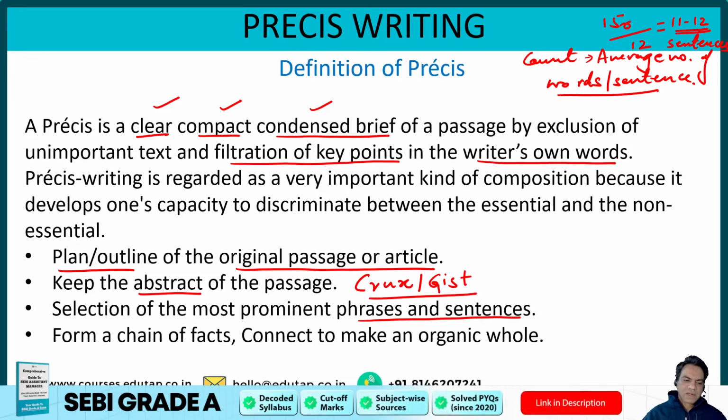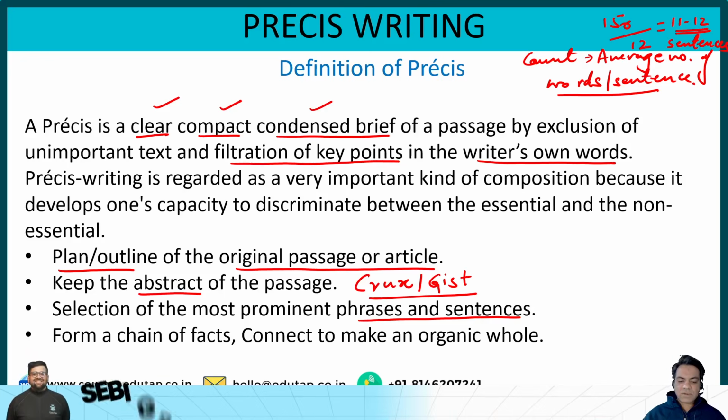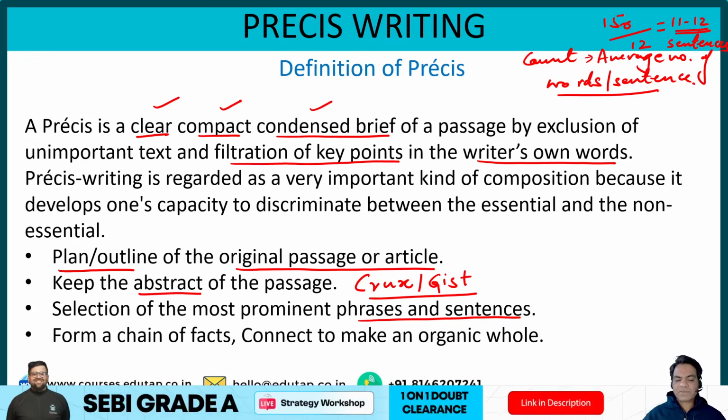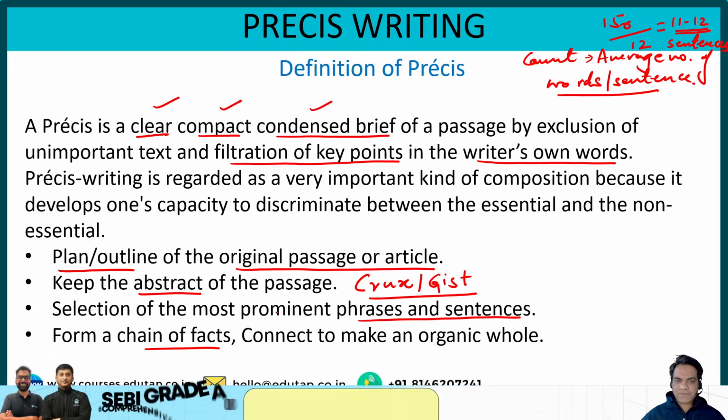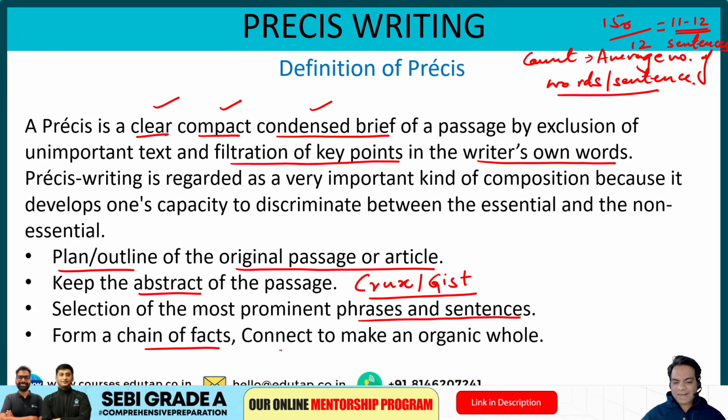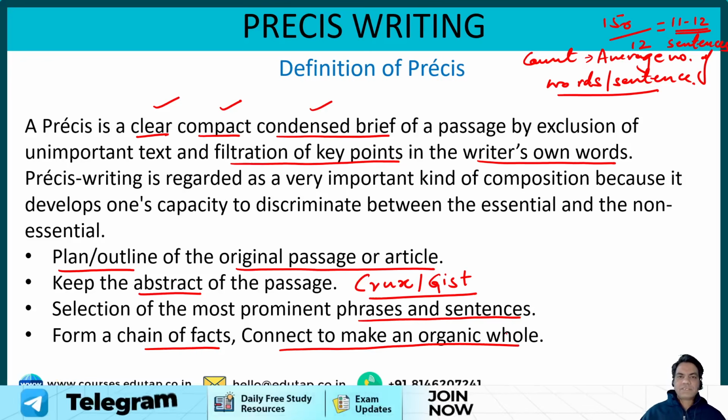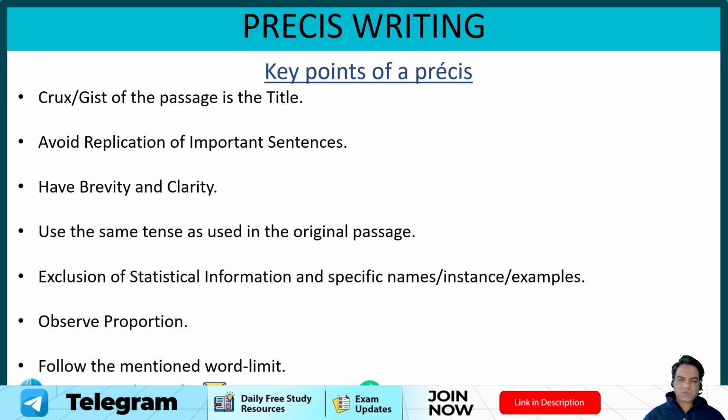Now, last but not the least, once you have selected all the prominent phrases and sentences from all the paragraphs, form a chain of facts mentioned in different paragraphs and connect them to make an organic whole. What is an organic whole? It should be original, in your own words, and it should look like a brief summary of the passage. That is what a Prezi is all about. So this is what Prezi writing is, and this is what you need to keep in mind.